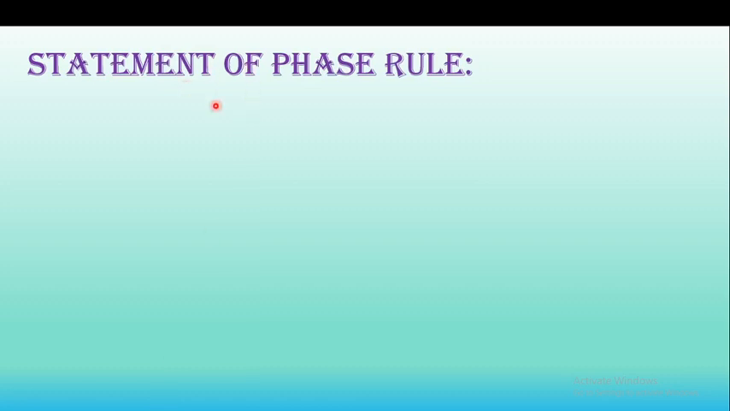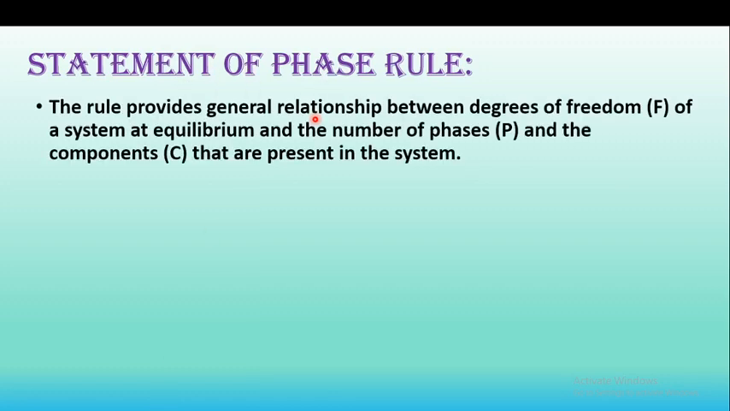Next point is the statement of the phase rule. So what is actually the phase rule? How is it defined? The rule provides the general relationship between the degrees of freedom, which is denoted by the symbol capital F, of the system at equilibrium, the number of phases, which is denoted by the symbol P, and the number of components that are present in the system.